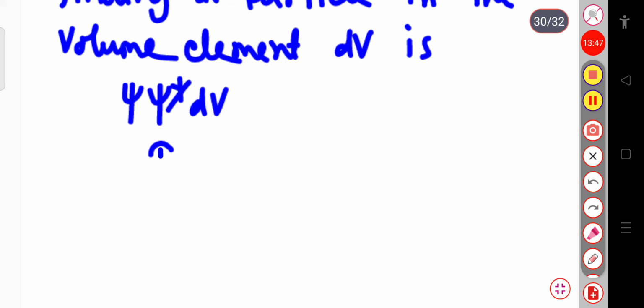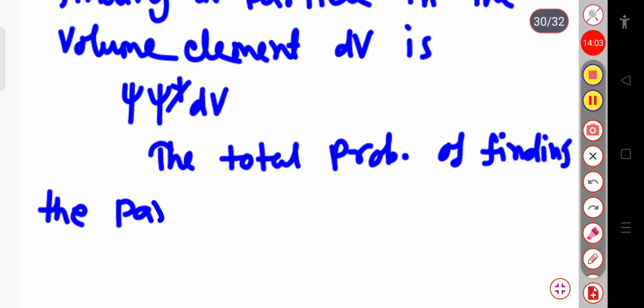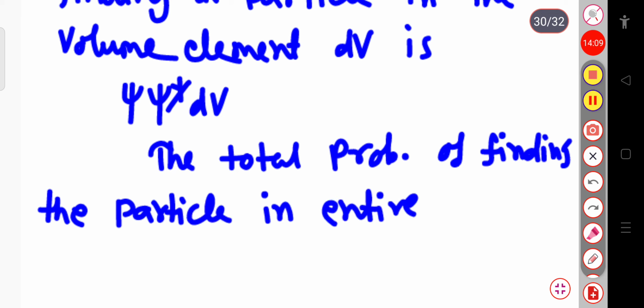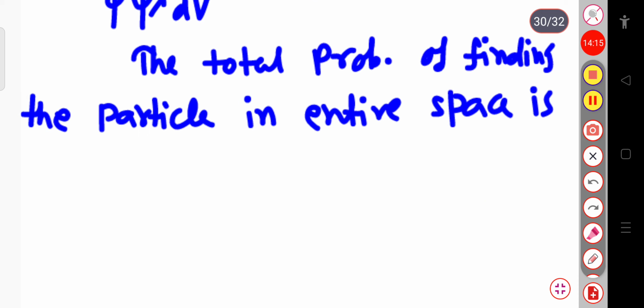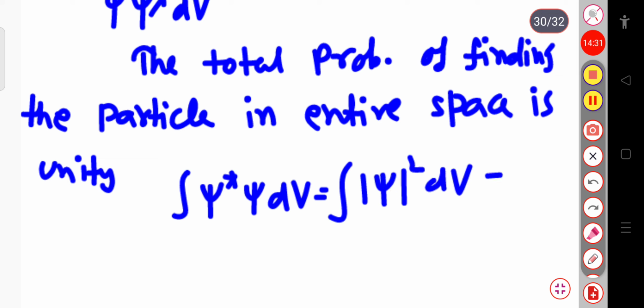The total probability of finding the particle in entire space is unity, or mathematically we can represent it as the integration over psi star psi dV, which equals the integration over mod psi squared dV, and this is equal to 1.